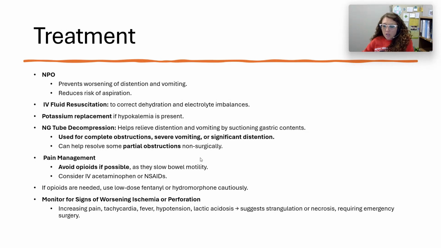Are we treating them with IV pain medication, but all of a sudden now their pain has become a 10 out of 10 that's not treated with the pain medication that was working earlier? Do I start to see an increase in heart rate? Do I start to see signs of fever, signs of infection, hypotension, lactic acidosis, which could be from necrosis? All of those are telling me I've now gone from maybe a partial or complete blockage to worsening ischemia, or now I've perforated.